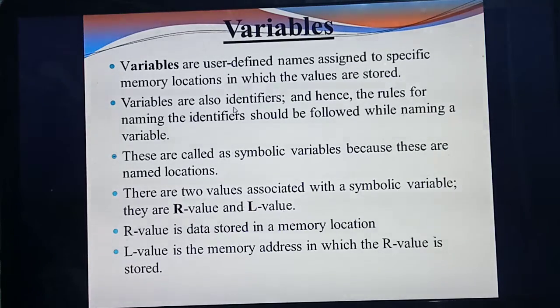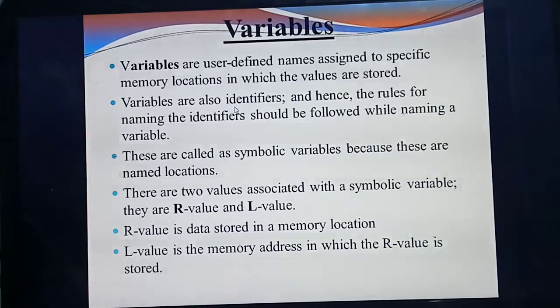The other name of variable is identifier. If you are defining some variable, some rules will be there. For example, int A, int B, or float A, float B. So based on the data types, you are naming the variable. If you are defining the variable, you should follow some rules.